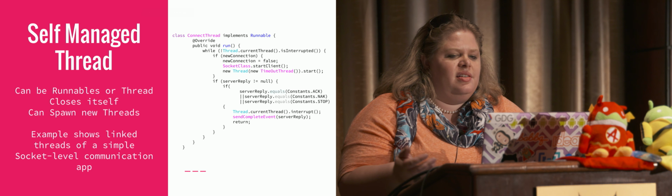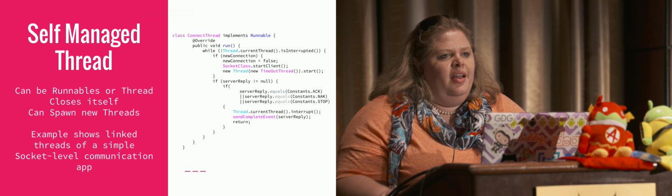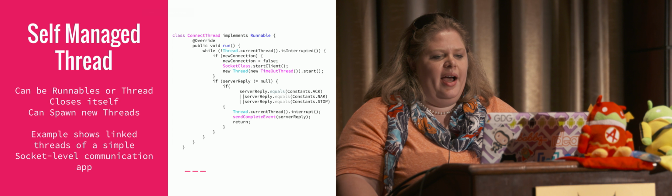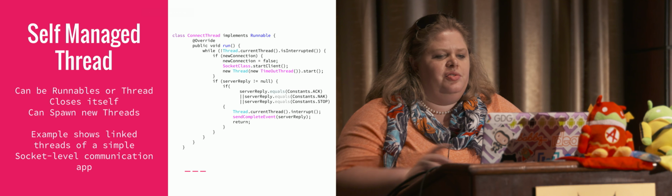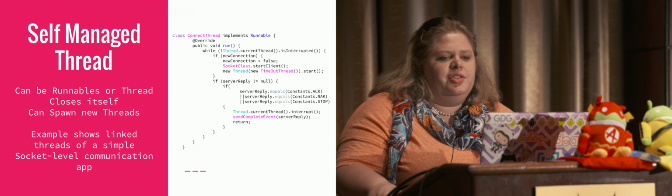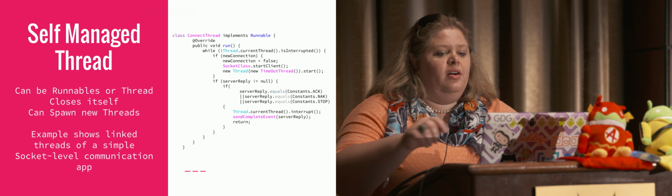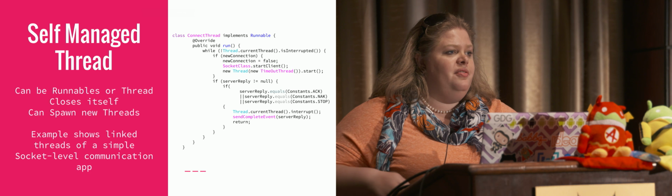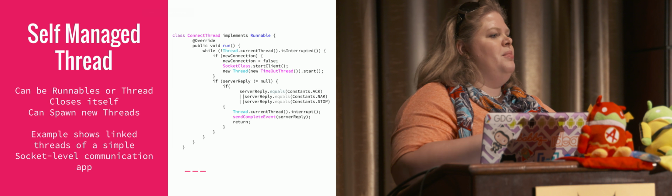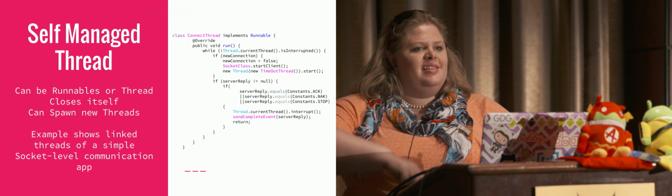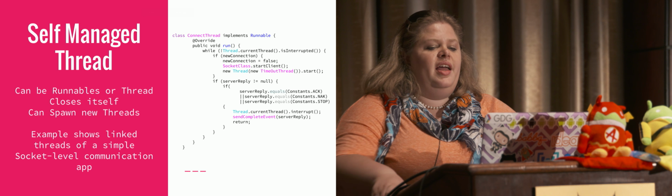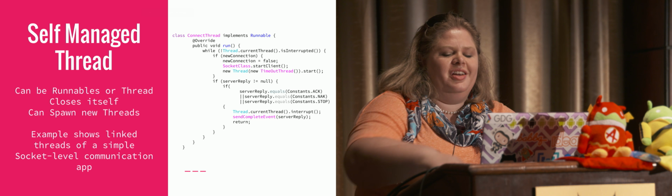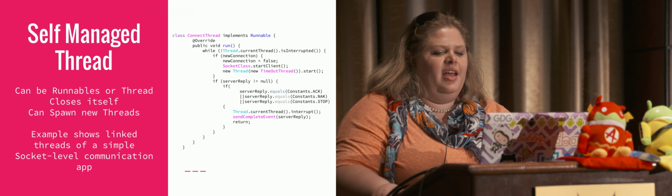In this example, I'm creating a socket level connection with a server and getting very simple responses back. So if I wanted to check, okay, this is a new connection, therefore I know that I need to send and start the client, and then I need to create even another thread from within the thread that I'm already in. So I'm spawning a second thread and then causing a timeout. I don't have that thread on here, but you can tell by the name, timeout thread.